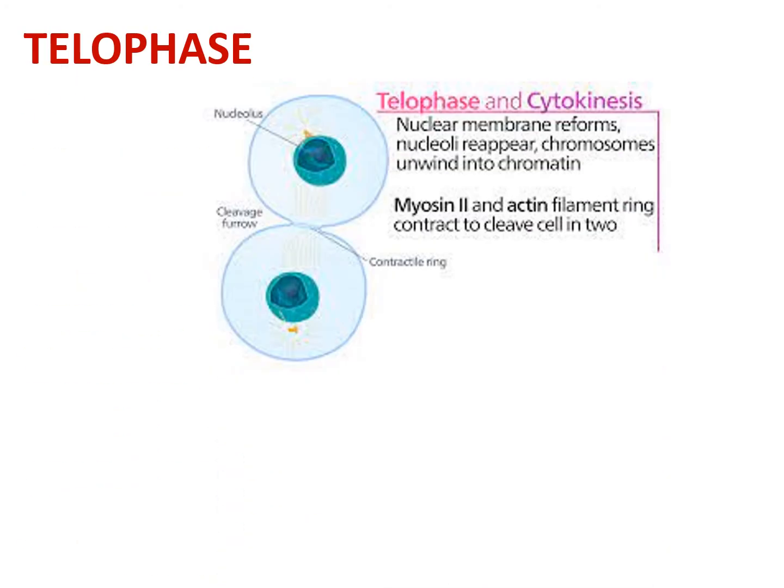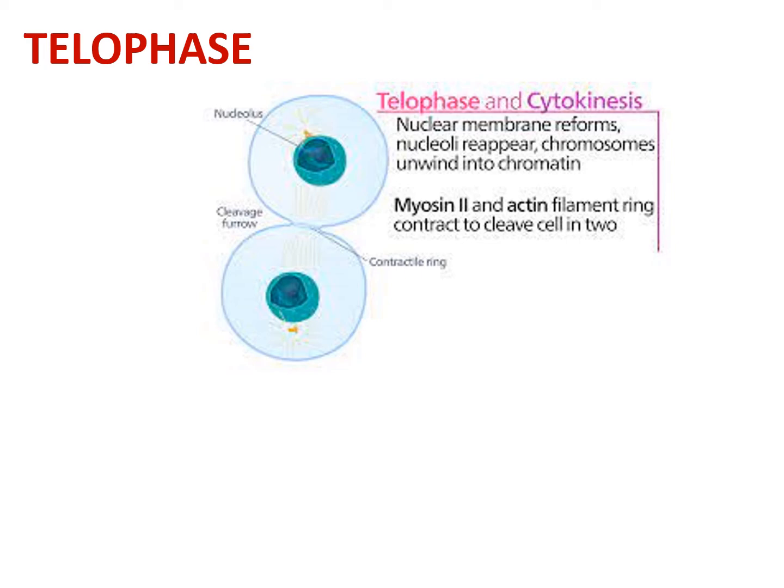The last phase is the telophase, and cytokinesis both occur simultaneously. During the telophase, the chromosomes decondense themselves and they are again turned into chromatin-like material, thread-like structures. The nucleolus is formed and the nuclear membrane is also formed, and we can see the formation of the nucleus. So the nuclear membrane reforms, nucleoli reappear, chromosomes unwind into chromatin, and